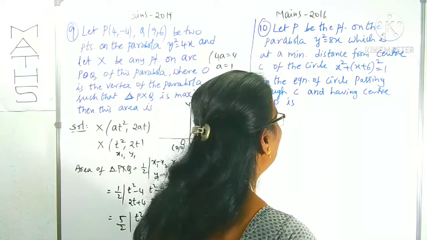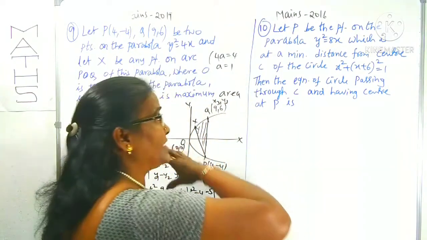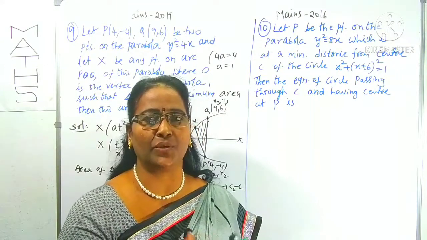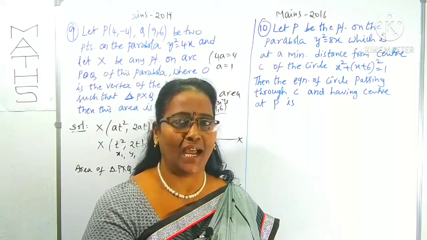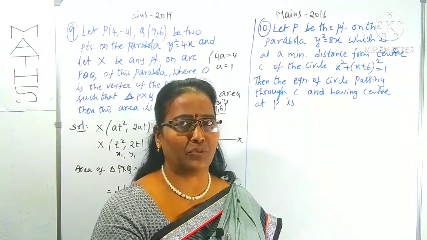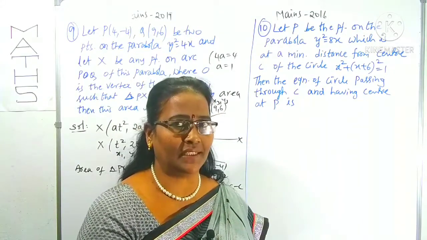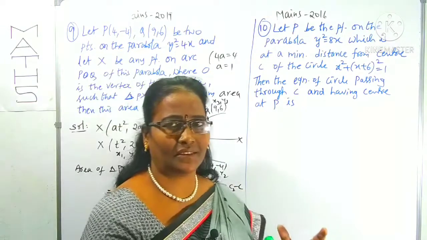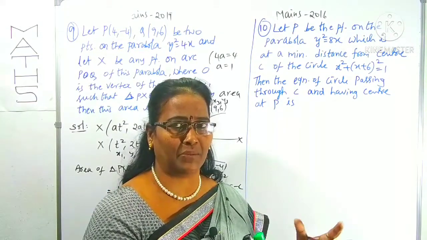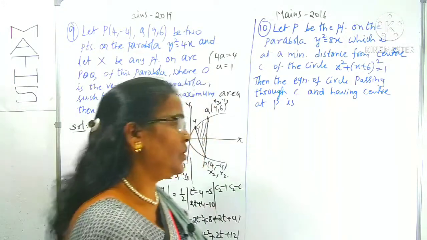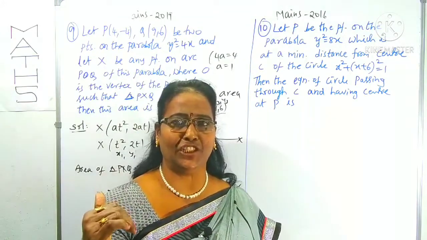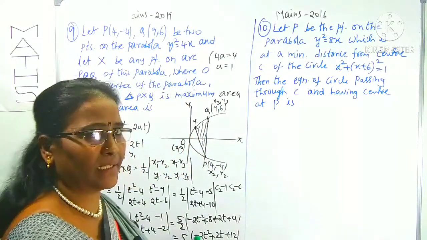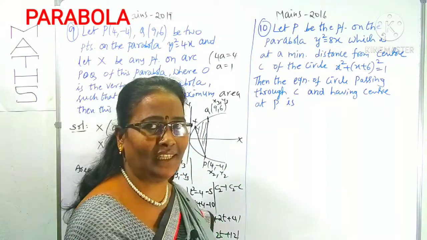Maybe you have the doubt why it is from 2009 to 2016. In 2018, 2017 also there are questions, but those are in connection with the ellipse and the hyperbola. If you don't know the ellipse and hyperbola, you cannot follow them. Those I will discuss in the ellipse and hyperbola chapter. Those are combinations like parabola and ellipse, maybe parabola and hyperbola. Already some questions I did in lecture 2. Those Mains questions you can watch in that lecture also.